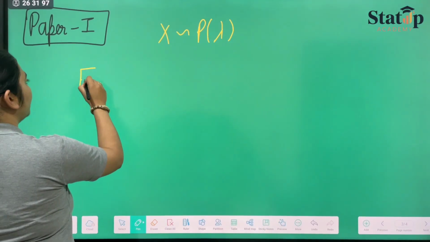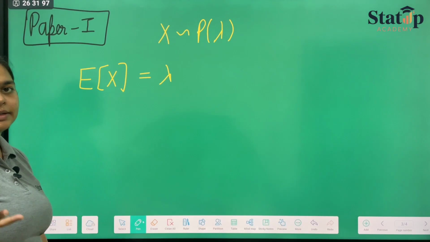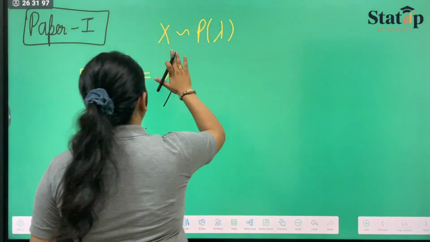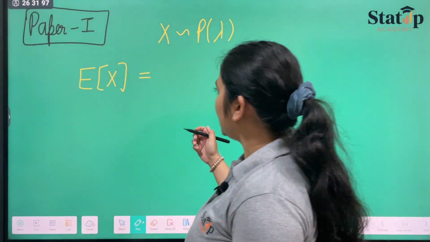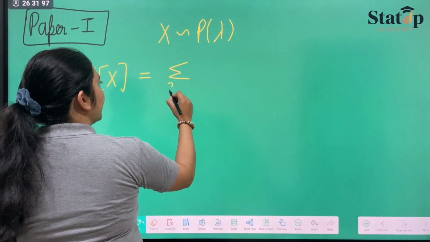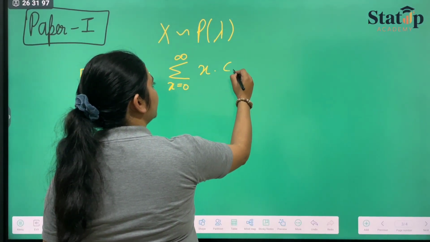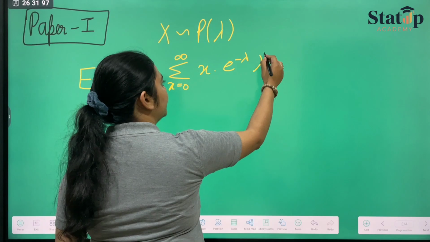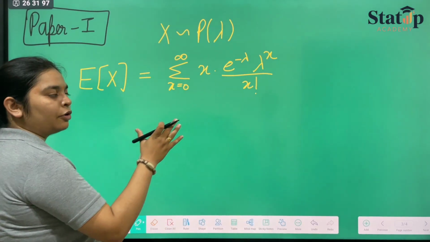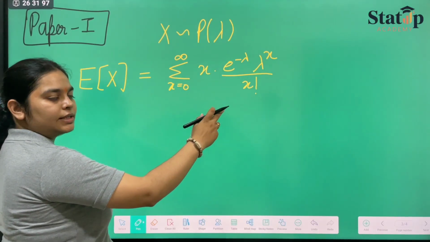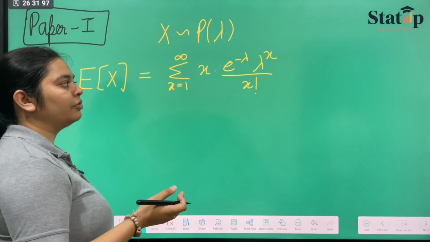Now the expectation of x, which is the mean of x, is lambda. We all know that. But how did this lambda come? Let us focus on that, then we'll focus on what kind of questions can be asked. So this lambda is nothing but the summation x goes from 0 to infinity of x into f(x), which is e raised to the power minus lambda, lambda raised to the power x upon x factorial. Now, if we sum it from 0 to infinity, the first term will be 0, so we can write x going from 1 to infinity, it will be the same.